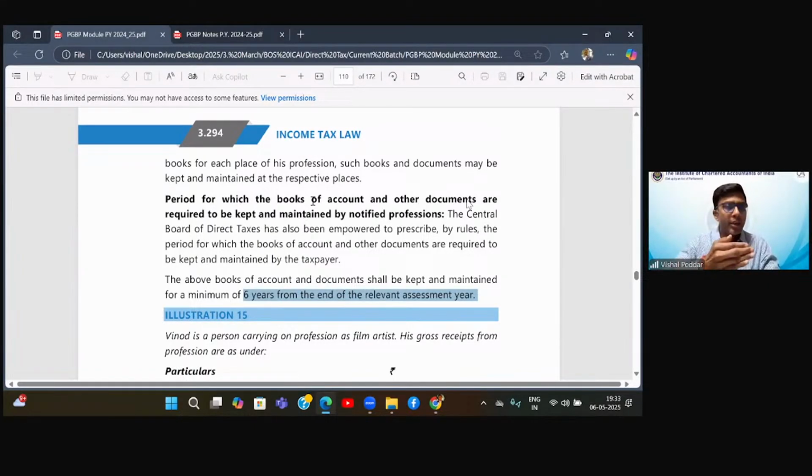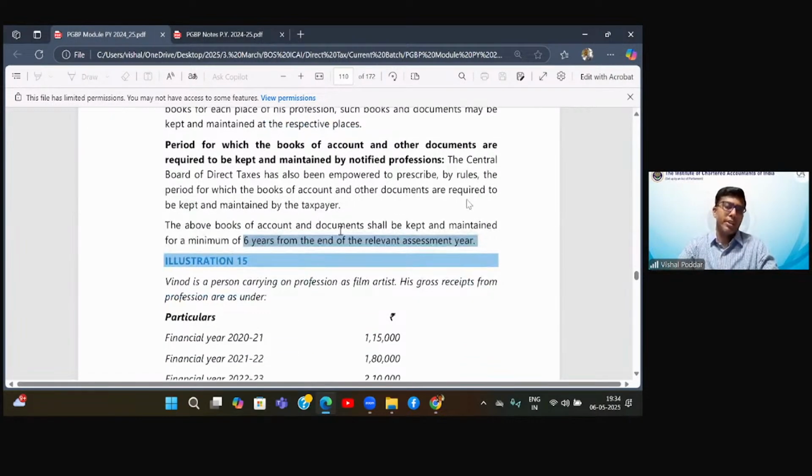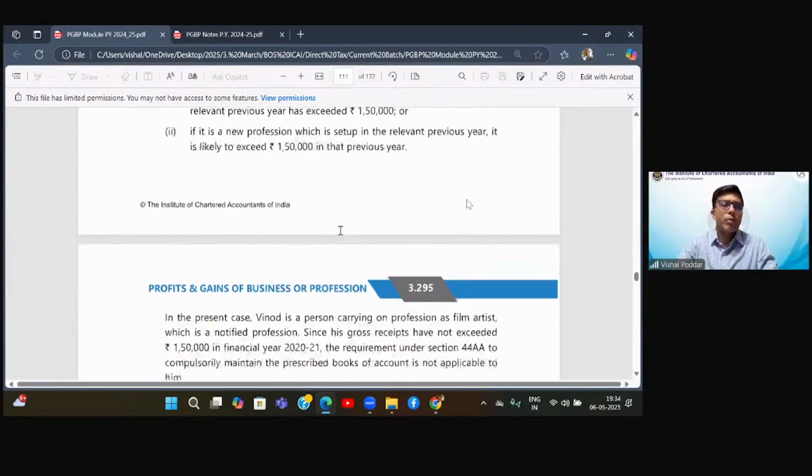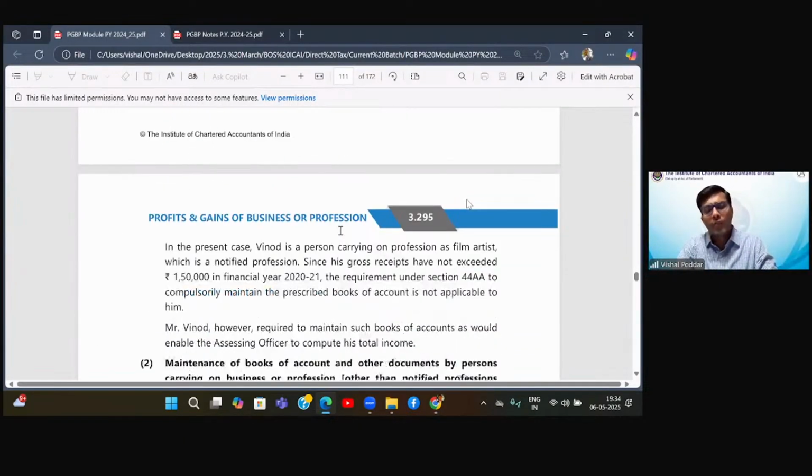So firstly, this current year is going on. Next year is my assessment year, and after that, 6 years. So in total after this year, 7 years. So I have to maintain my books for a minimum of 7 years. Is this clear? So these are some provisions relating to maintenance of books.